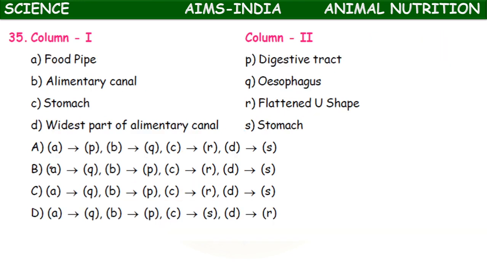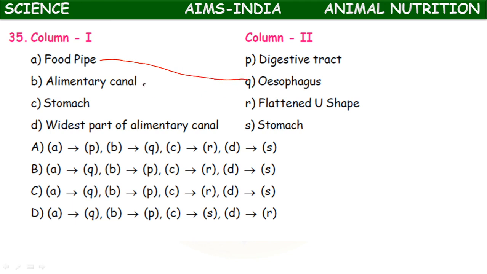Next: food pipe, alimentary canal, stomach, widest part of alimentary canal, digestive tract, esophagus, flattened U shape in the stomach. Food pipe is also called esophagus.